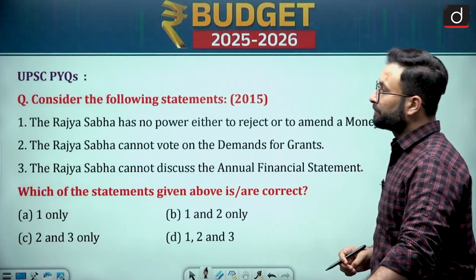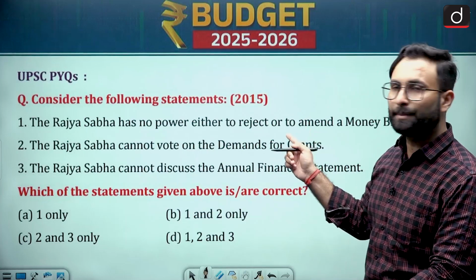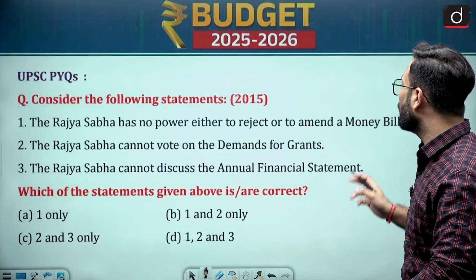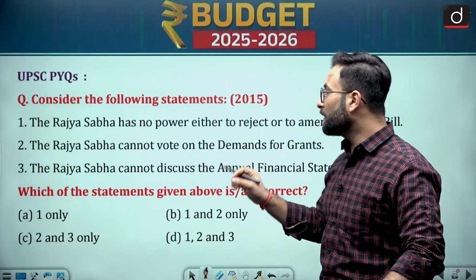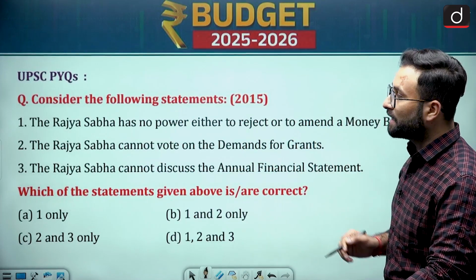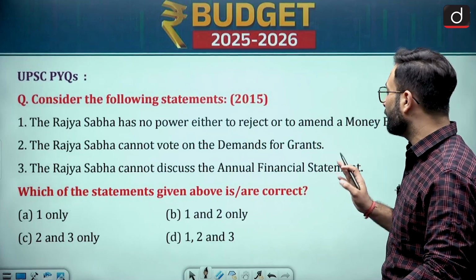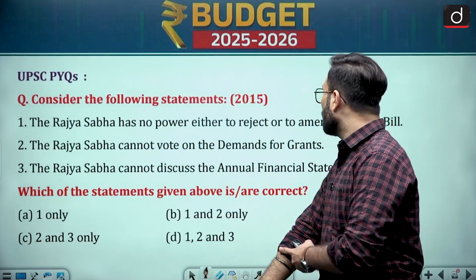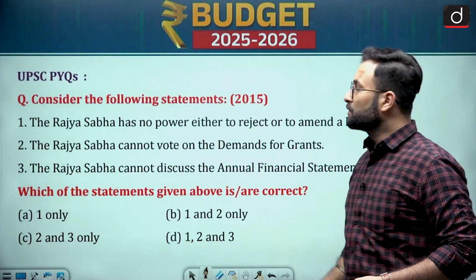Okay, so let's see. Consider the following statements. This is the PYQ from 2015. The Rajya Sabha has no power either to reject or to amend a money bill. Rajya Sabha cannot vote on the demands for grants, and Rajya Sabha cannot discuss the annual financial statement. Now let's see. Rajya Sabha has no power either to reject or to amend a money bill. Okay, so that is fine.